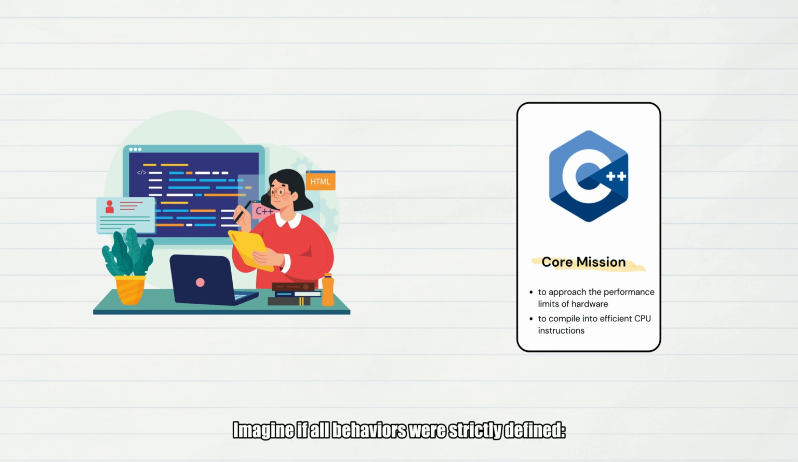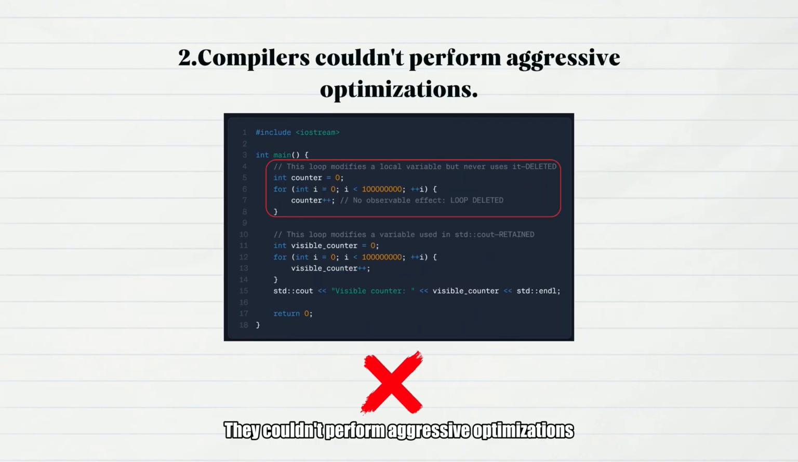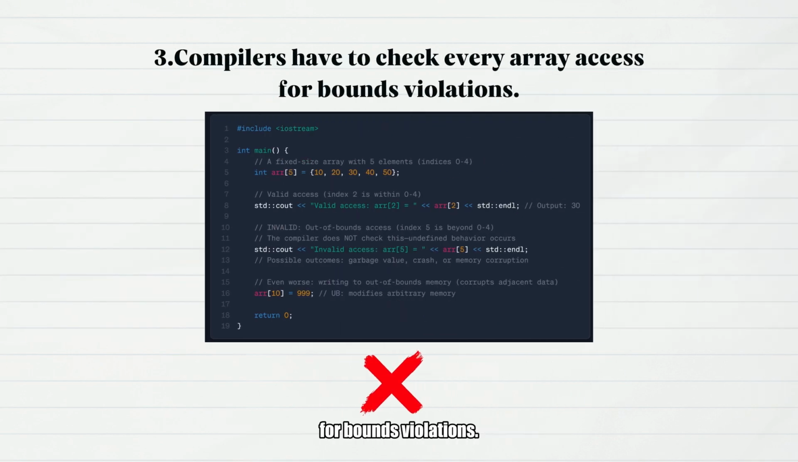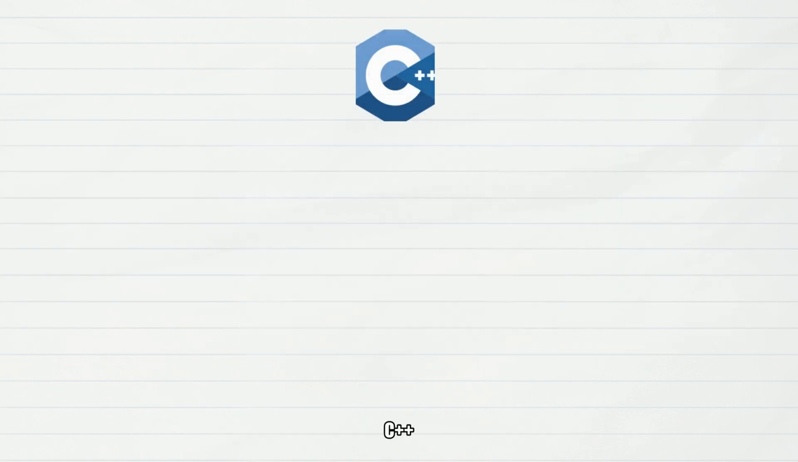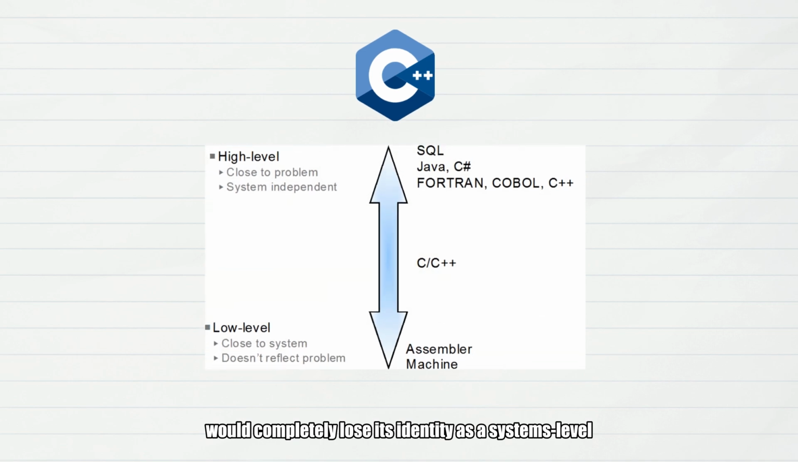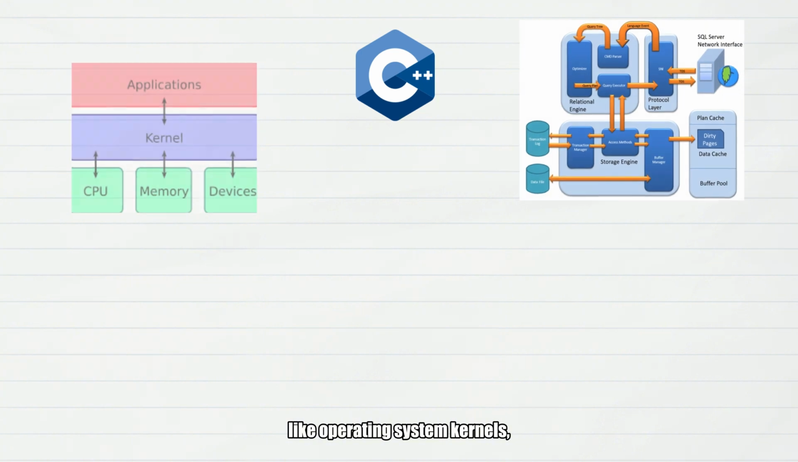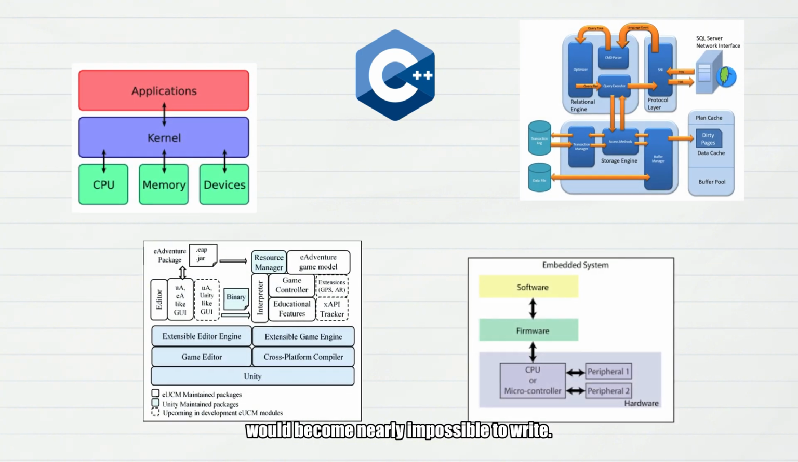Imagine if all behaviors were strictly defined. Compilers couldn't freely reorder instructions. They couldn't perform aggressive optimizations, like deleting seemingly useless code. They'd have to check every array access for bounds violations. They'd have to assume pointers might point anywhere. The consequence? C++ would completely lose its identity as a systems-level language. Performance-critical domains like operating system kernels, database engines, game engines, and embedded firmware would become nearly impossible to write.